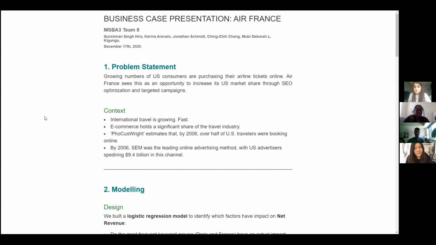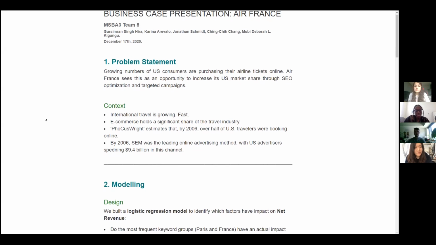A little context about the case: international travel has been growing immensely. E-commerce holds a significant share of the travel industry. Forrester had estimated that by 2006, over half of US travelers were booking their flights online. And by 2006, SEM was the leading online advertising method, with US advertisers spending about $9.4 billion in this channel.